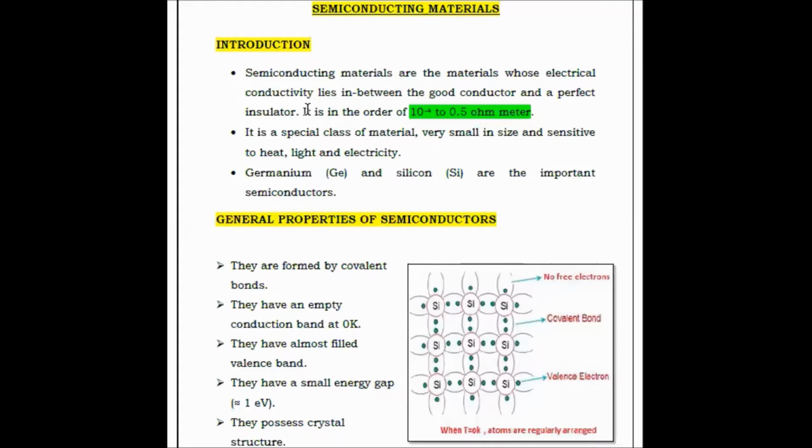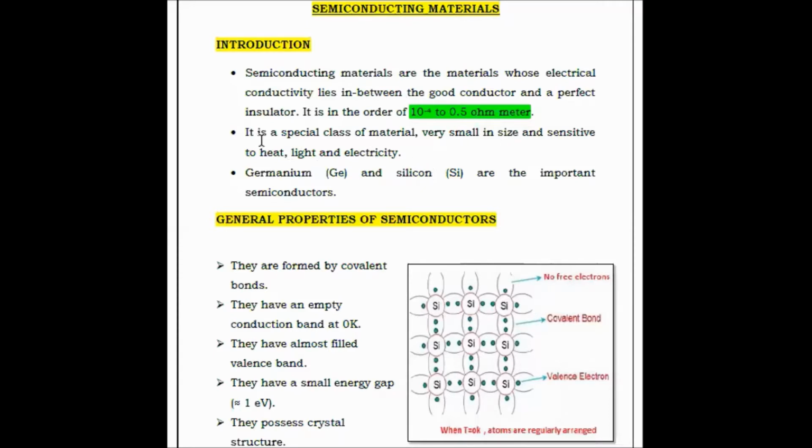temperature applied to the material, at that time the material behaves as an insulator. When we subject it to temperature, when the temperature reaches the maximum, at that time the material converts into a conductor. So that's why we say that a material whose electrical resistivity or conductivity lies in between the insulator and the conductor is called a semiconducting material. Here we have given the order: it is in the order of 10 power minus 4 to 0.5 ohm meter.